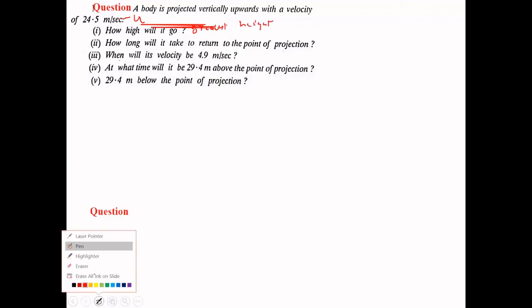Now some numericals based on these deductions. A body is projected vertically upwards with a velocity of this. That means it is the initial velocity. How high will it go? What is he expecting from us? He is expecting the greatest height in the first part. How high will it go means the maximum height it can attain. So this is the greatest height.